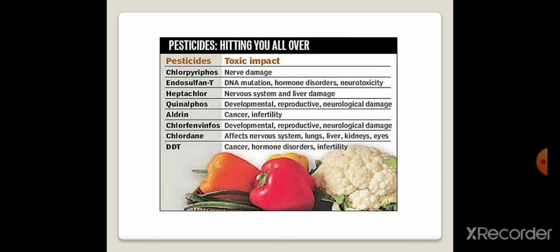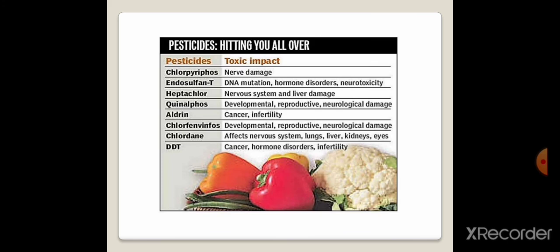Then DDT. What is this DDT? DDT is nothing but diphenyl dichloro trichloroethane. We have to see the different structures as well as synthesis and applications of these pesticides in detail, but this is as per the introductory part. These are the different hazardous effects. DDT has a toxic effect and it can cause cancer, hormone disorder, and infertility.